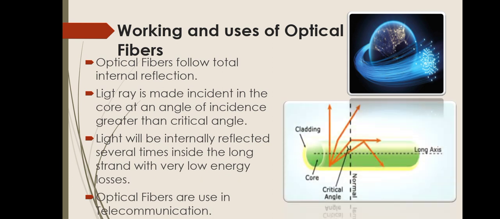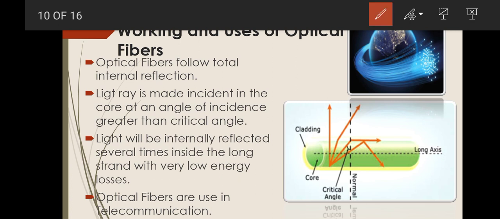Here is another view of optical fibers. You can see the core cladding boundary. Whenever the light is made incident inside the core, it will strike the core cladding boundary at an angle of incidence greater than critical angle, so that it gets total internal reflection. Again, here you can see the light rays incident inside the core. First one is the case of perpendicular light ray. Second is refraction, because here the angle of incidence is less than critical angle.